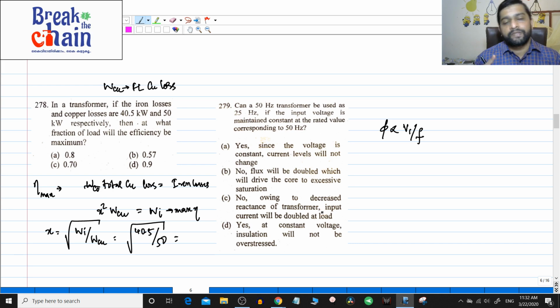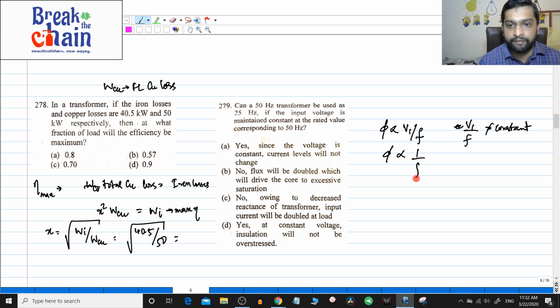I already told you, you can make the transformer work at different frequencies, but the flux has to be constant. In this case, V1 is constant, only F is varied. That means the V1 by F ratio is not constant. That means flux is proportional to 1 by F. Because V1 is constant and only frequency is varied, flux is inversely proportional to frequency.